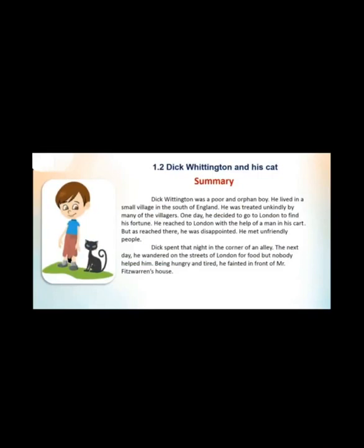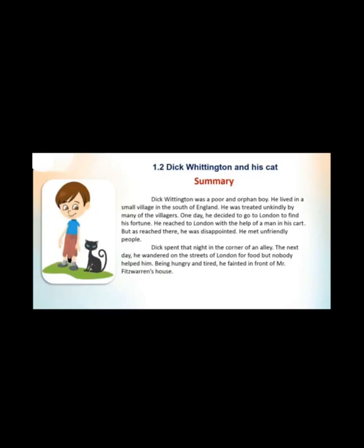I will read it for you and explain it in two lines. Dick Whittington and his cat summary. Dick Whittington was a poor orphan boy. He lived in a small village in the south of England. He was treated unkindly by many of the villagers. One day, he decided to go to London to find his fortune. He reached London with the help of a man in his cart. But as he reached there, he was disappointed. He met unfriendly people. Dick spent that night in the corner of an alley. The next day, he wandered on the streets of London for food, but nobody helped him.